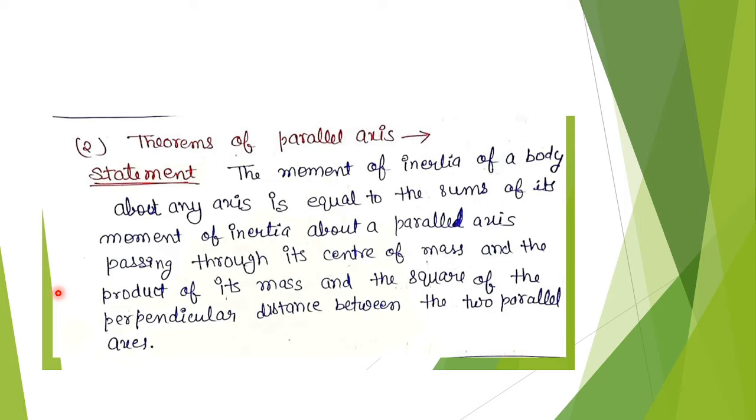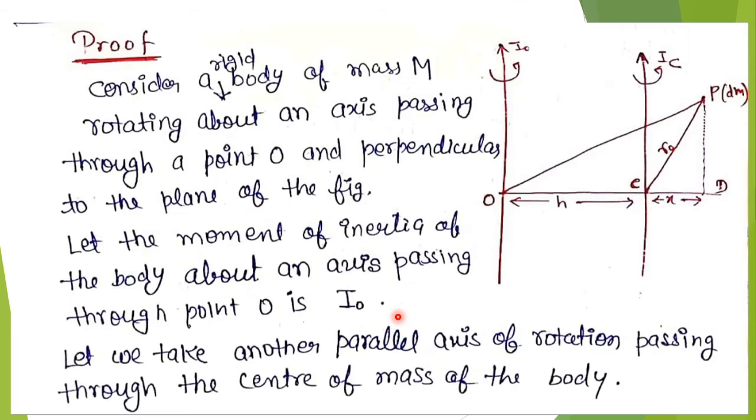The moment of inertia of a body about any axis is equal to the sum of its moment of inertia about a parallel axis passing through its center of mass and the product of its mass and the square of the perpendicular distance between the two parallel axes. This is the statement for the theorem of parallel axis. Now we will have the proof for this.